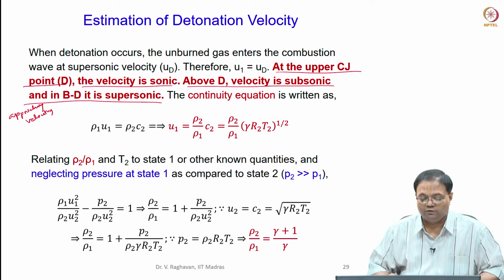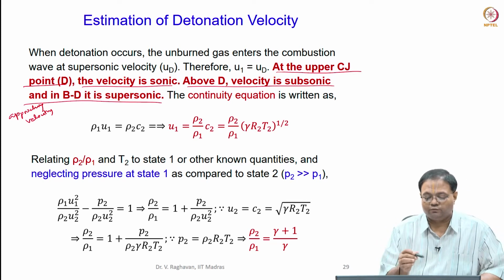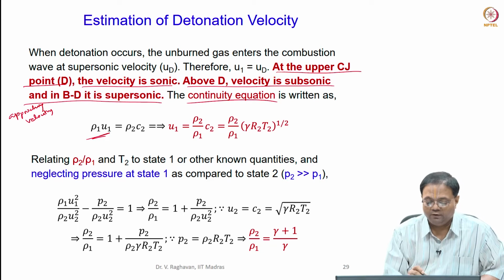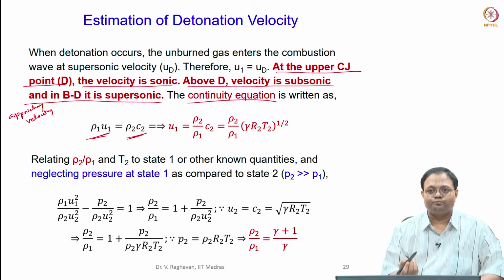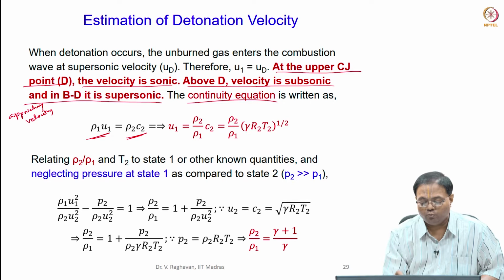This is approaching velocity. So when you want to do this, the approaching velocity should be in between B and D, supersonic. So the continuity equation I can write as rho 1 U1, where the approaching velocity is U1, equal to rho 2 into C2. So now U1 equal to rho 2 by rho 1 into C2. What is C2?